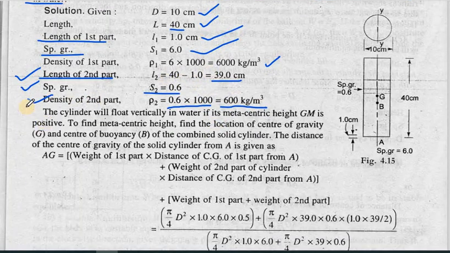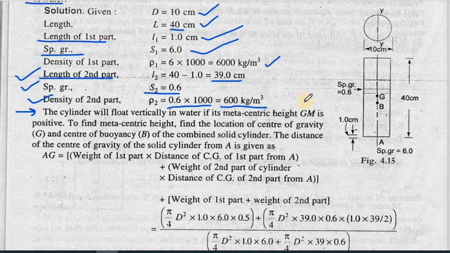Now see this. The cylinder will float vertically in water if the metacentric height GM is positive. So it is clearly mentioning that if your metacentric height is positive, that means M is above G, then in that case only your body will float, otherwise it will not float, because that is the case of stable equilibrium condition.